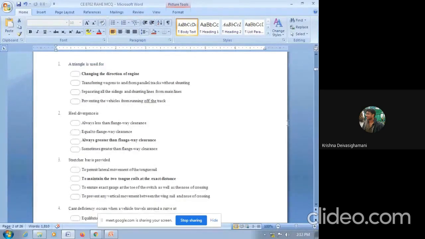Okay. First question: a triangle is used for changing the direction of engine, transferring wagon to and from parallel track without shunting, separating all the sides and the shunting lines from main line, or preventing the vehicle from running off the track. So the answer is changing the direction of engine. The triangle is an arrangement which we generally have in our railway station. The main purpose of the triangle is only to change the direction of the engine.